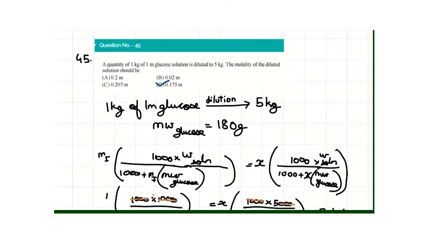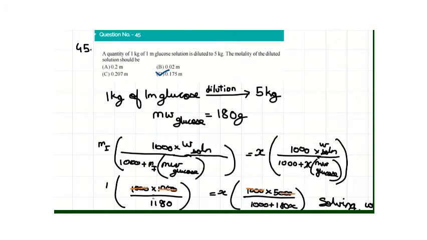In the 45th question, we have 1 kg solution of 1 molar glucose which has been diluted to 5 kgs. We need to find the molality of the diluted solution. Now we have 1 kg of 1 molar glucose containing 180 grams of glucose, where 180 grams is the molecular weight of glucose.